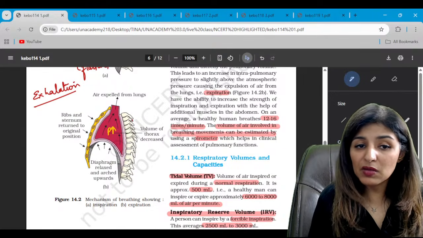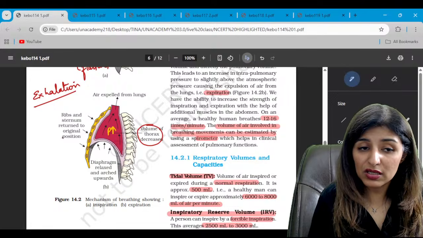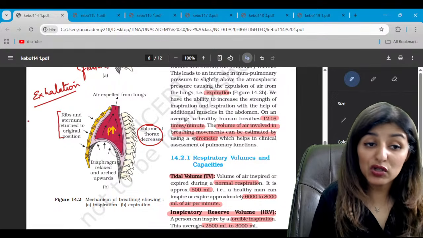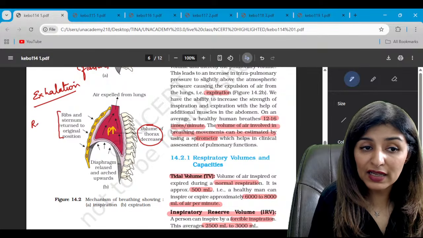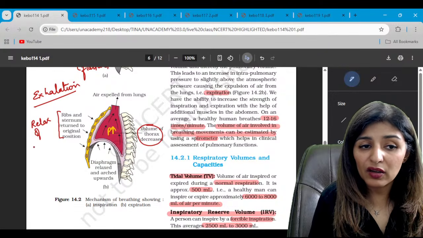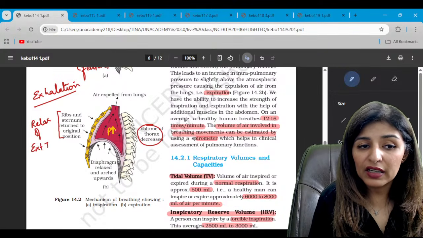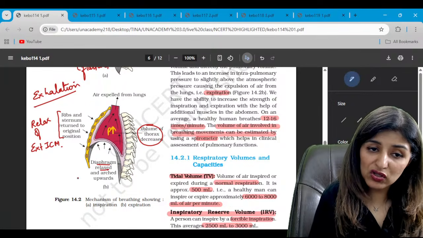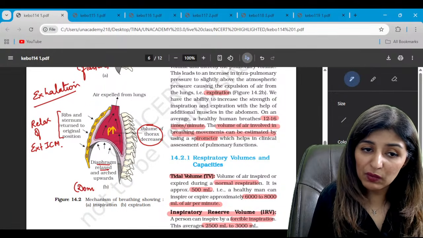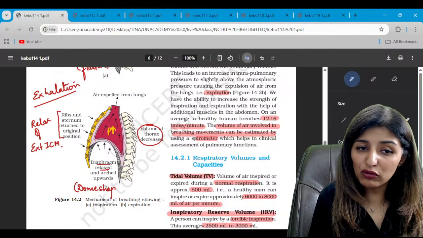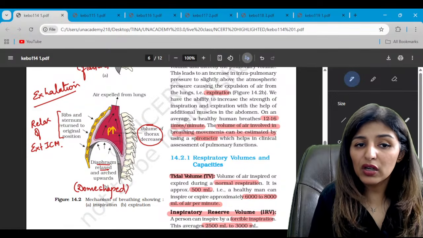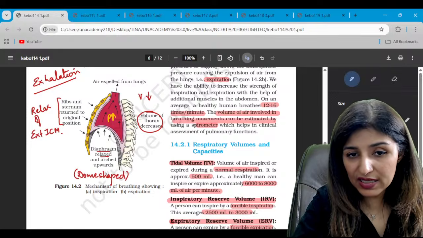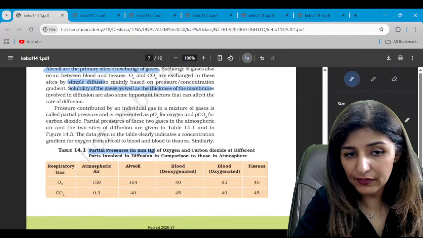Why does the pressure become higher? Because the volume reduces. How? The ribs and sternum return to the original position. This is because of relaxation of the intercostal muscles, external intercostal muscles. The diaphragm also relaxes and arches, that means it becomes dome shaped. Because of all these movements, the volume is going to reduce. Volume reduces, so pressure increases. Is that clear?